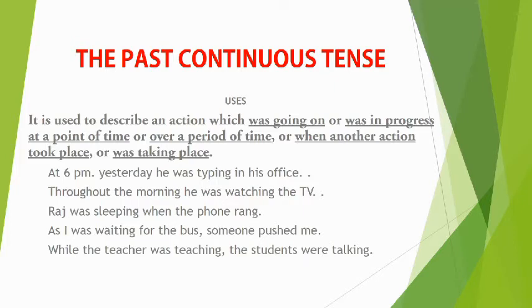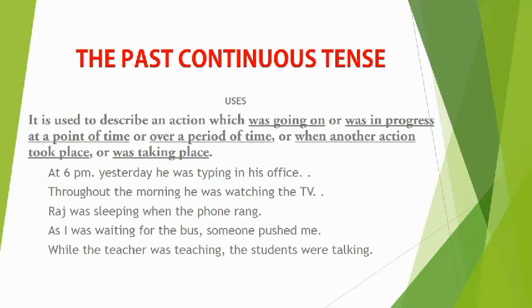The past continuous tense is used to describe an action which was going on or in progress at a point of time, or an action which was in progress over a period of time, or an action which was in progress when another action took place. Let us see some examples.